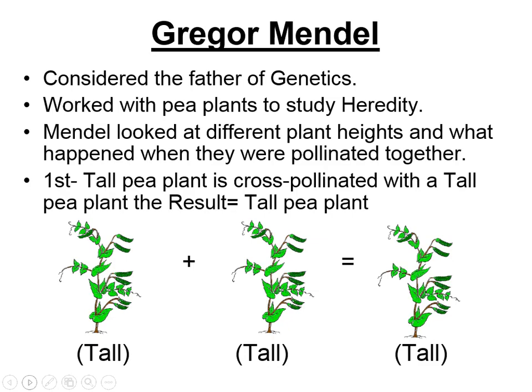There's a man who progressed genetics, and his name is Gregor Mendel, and he's considered to be the father of genetics. He worked with pea plants to study heredity, and he looked at different pea plant heights and what happened when they were pollinated together. He did 3 different experiments with the pea plant. In the first experiment, he cross-pollinated a tall pea plant with a tall pea plant, and he got a tall pea plant.